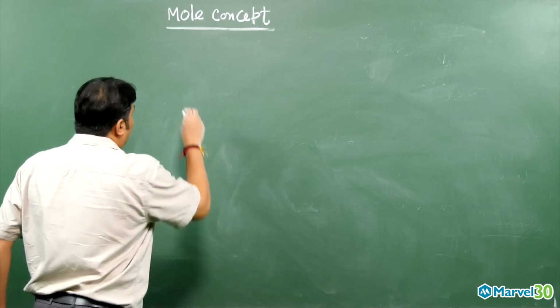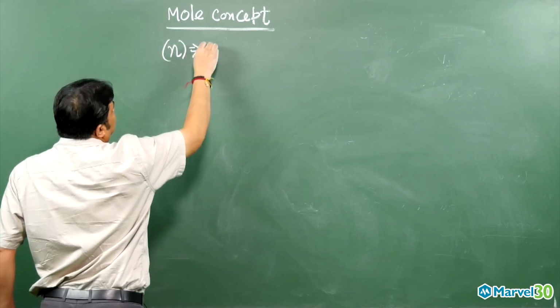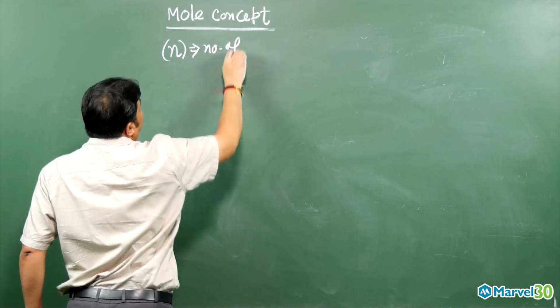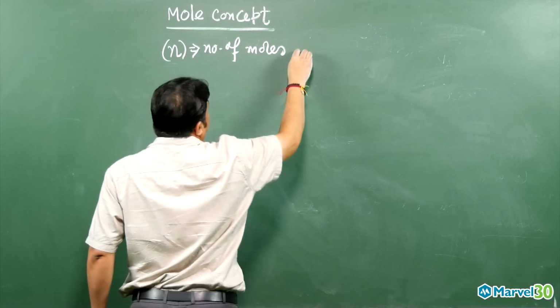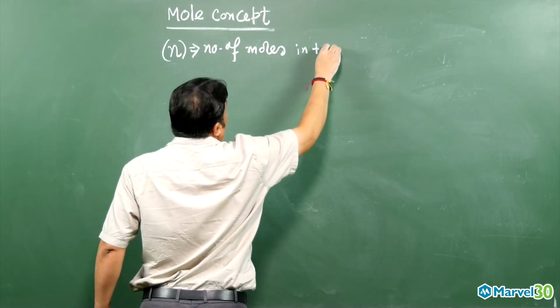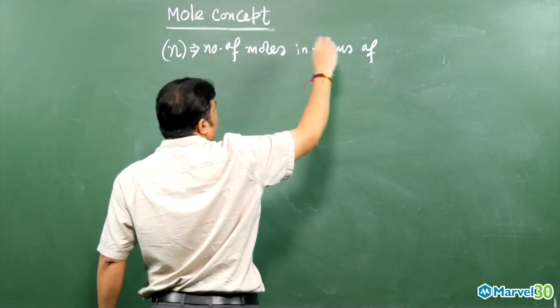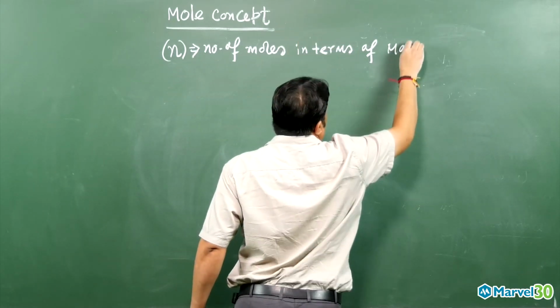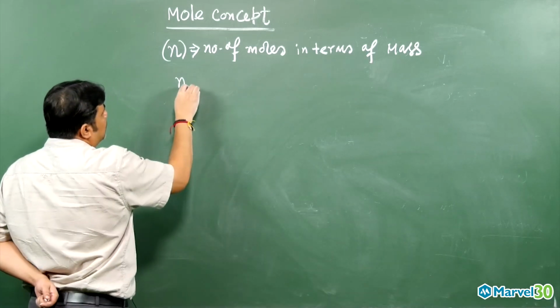So the number of moles, small n, in terms of mass: now the number of moles will be equal to how much?